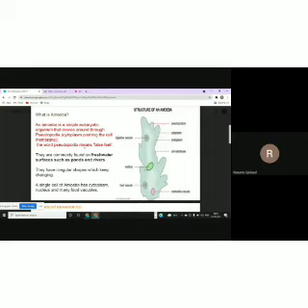And it moves with pseudopodia, which means false feet. Podia refers to feet and pseudo refers to false. Like if people imitate something, we say, oh, this is a pseudo thing. Pseudo means false and podia means feet.